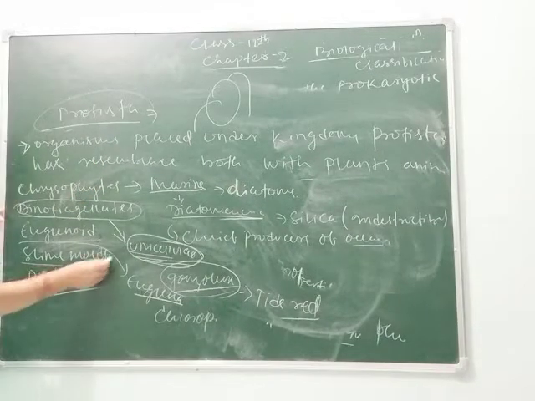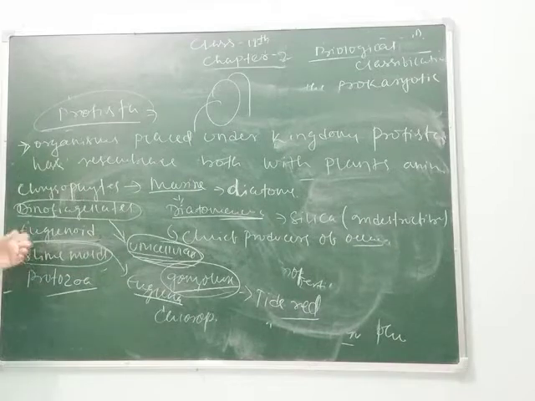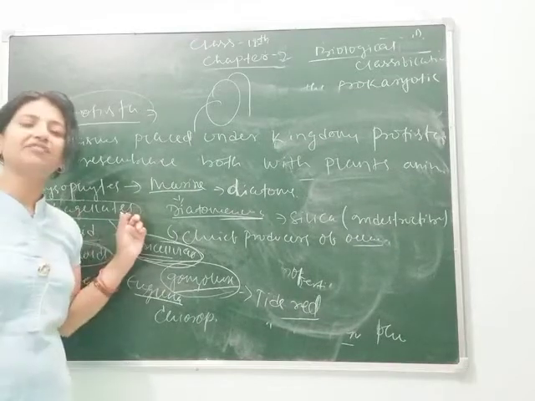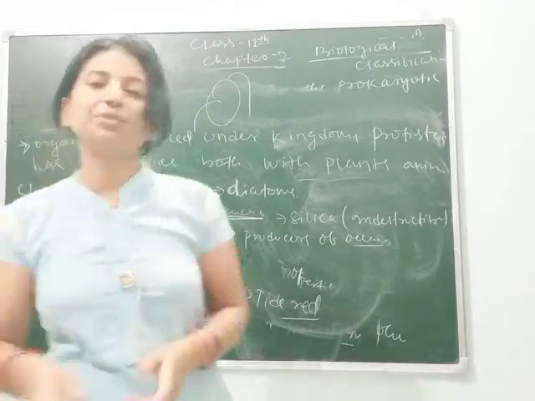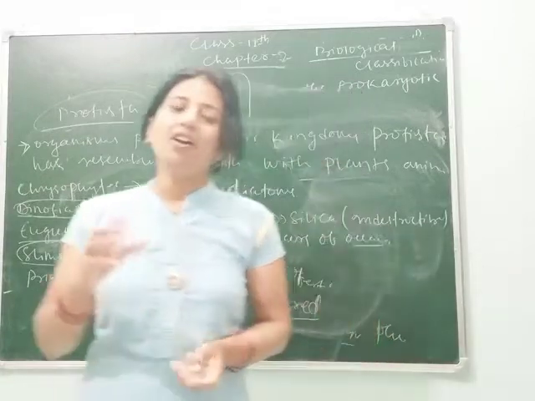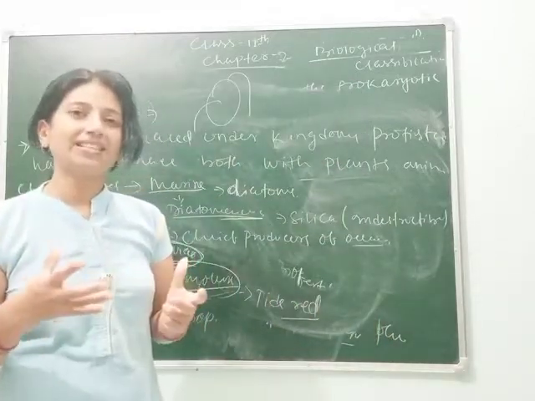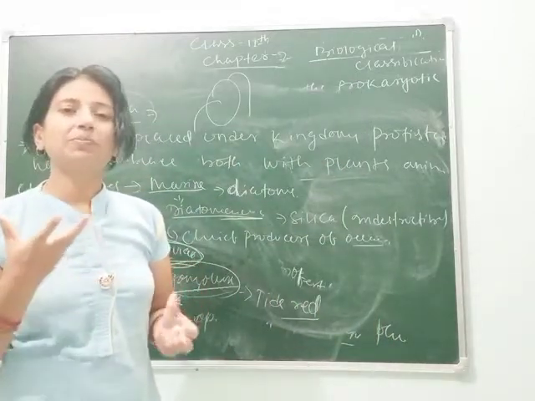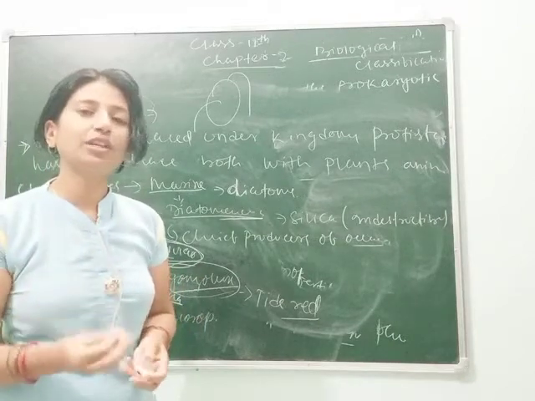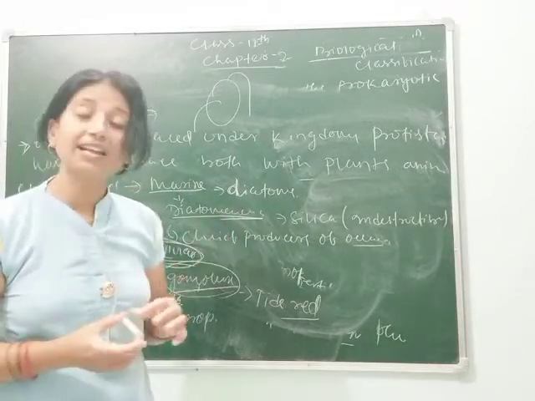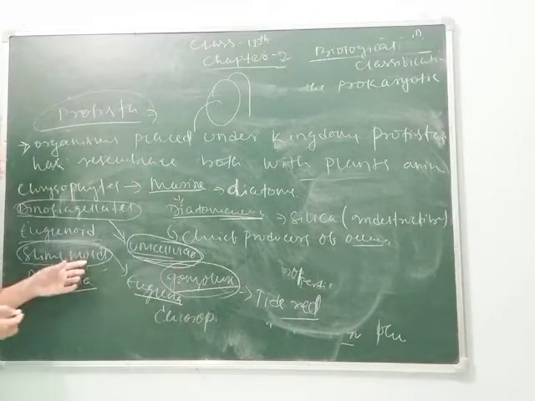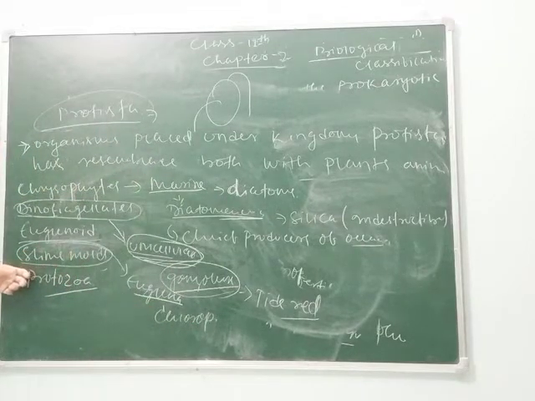Next is your slime molds. They grow on dead and decaying substances or the twigs of leaves. When the leaves get degraded, on the twigs they grow as aggregates and form spores. Like Rhizopus, which you studied in class 10th, they produce spores, and these spores are dispersed and grow as new organisms.